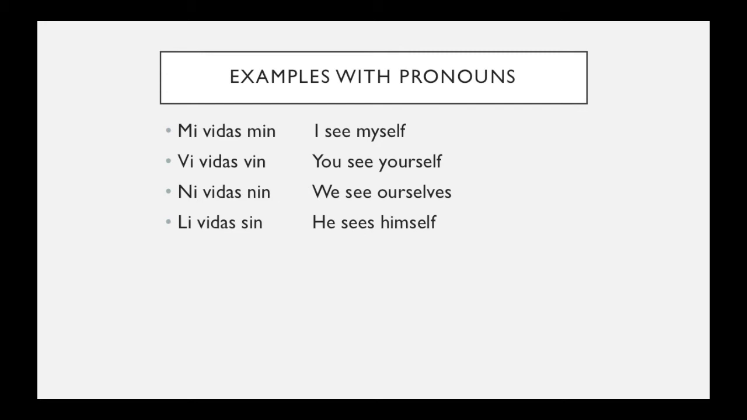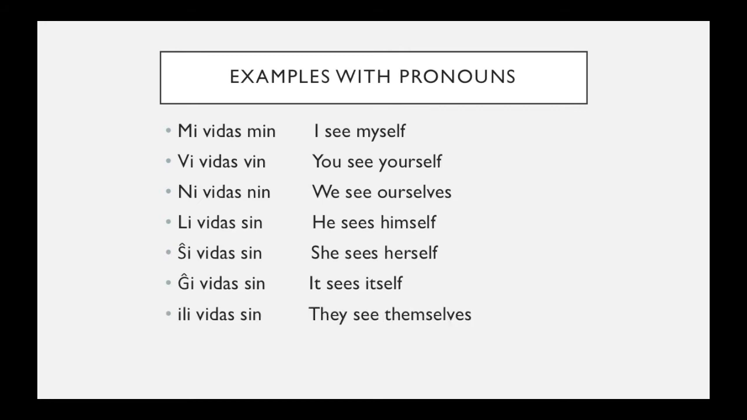Third person means that it's not the speaker and it's not the person you're speaking to, but it's something else. So here, li is third person, so we use sin. Li and sin are both the same person. They're not different people. Ŝi vidas sin, the same thing as the last example: ŝi and si are the same person. She sees herself. Ĝi vidas sin. It sees itself. Ĝi and si are the same.